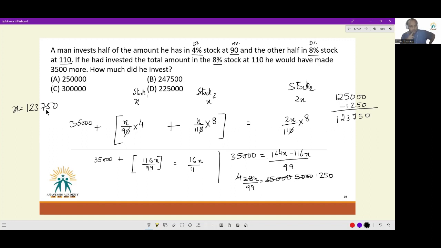This is not the answer because it is not present in the options. Pay attention. What we have figured out is the value that he invested in each stock. The question is asking how much did he invest? So we don't need the value of x, we need the value of 2x, which will be twice of this. Twice of this will get us to 247,500, or option B is the right answer here. Okay.